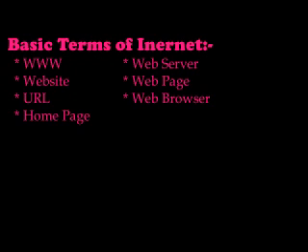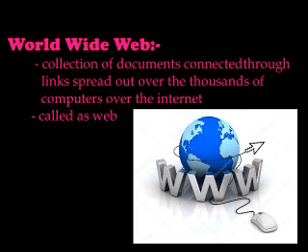Okay children, now we will see basic terms of Internet. First Internet term is World Wide Web. It is a collection of documents. These documents are connected through links that are spread over thousands of computers through the Internet. That is a World Wide Web. World Wide Web can display any kinds of information such as textual, graphical or audiovisual information.